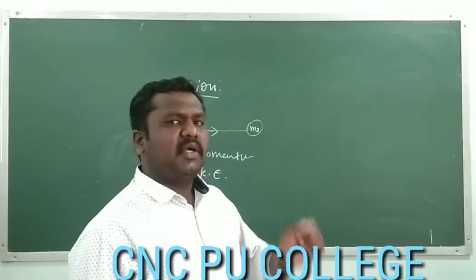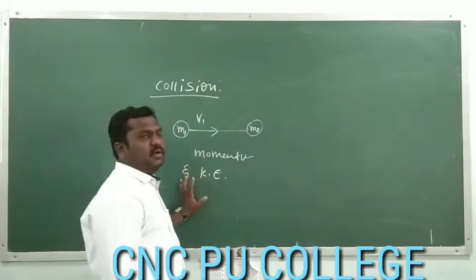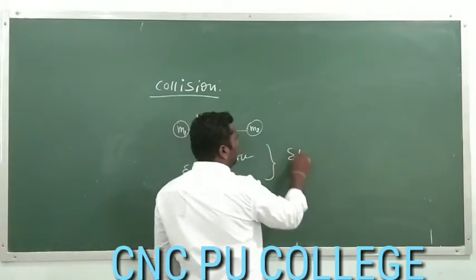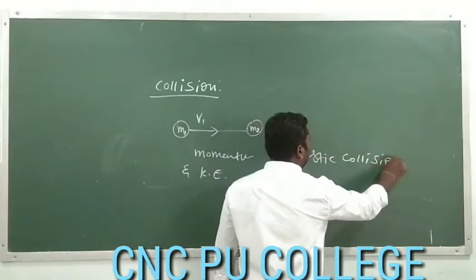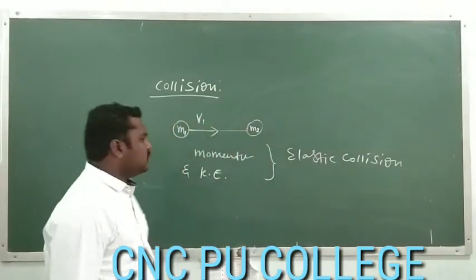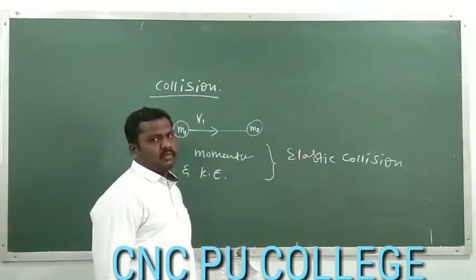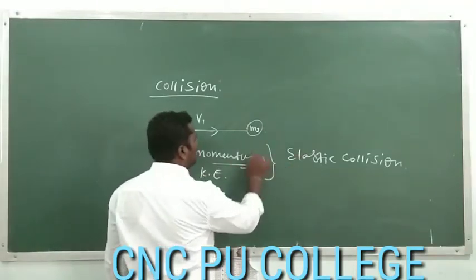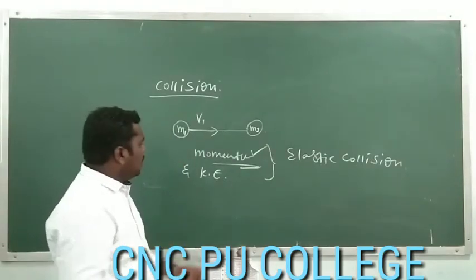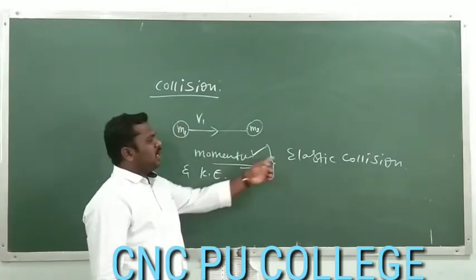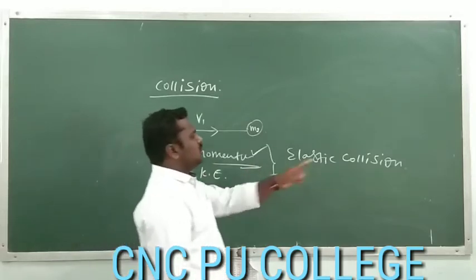A collision in which both the momentum and kinetic energy are conserved is called an elastic collision. In every collision there is conservation of momentum, but whether the kinetic energy is conserved or not decides the type of collision. If along with momentum the kinetic energy is also conserved, it is called an elastic collision.